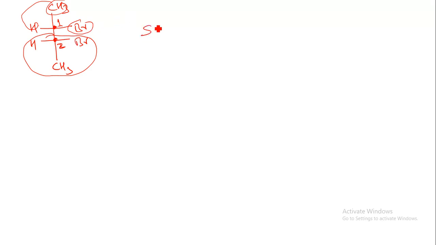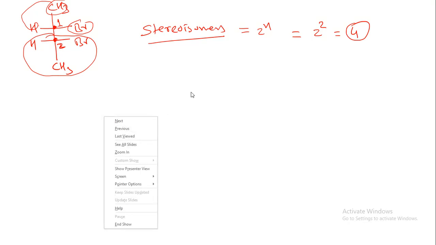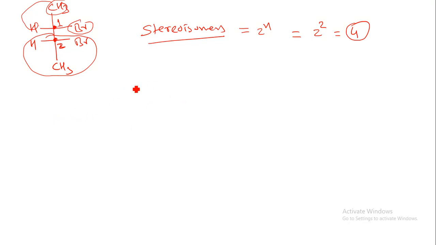So how can we find the stereoisomers? There is a formula when we have similar types of chiral centers. At MSc level you will find different definitions of stereoisomers, but at your SYBSc level you can remember this formula, 2 raised to n, where n is the number of chiral centers. That is 2 raised to 2, so there will be 4 stereoisomers. So there are 4 possible structures of 2,3-dibromobutane. Let us now write them down.